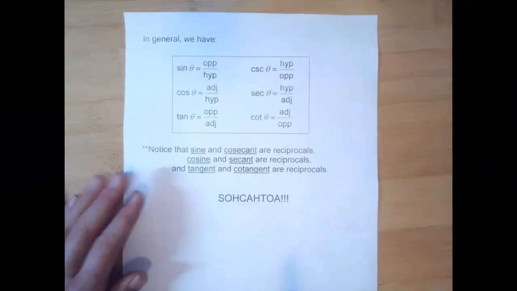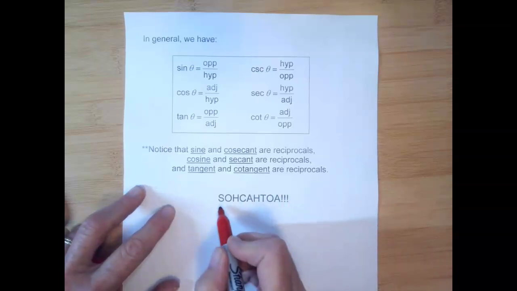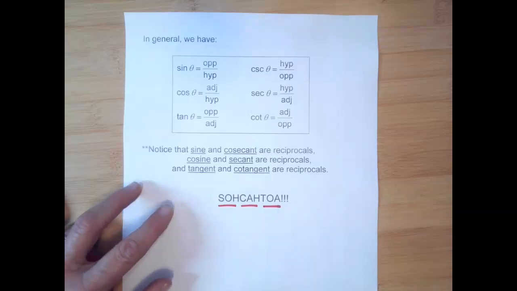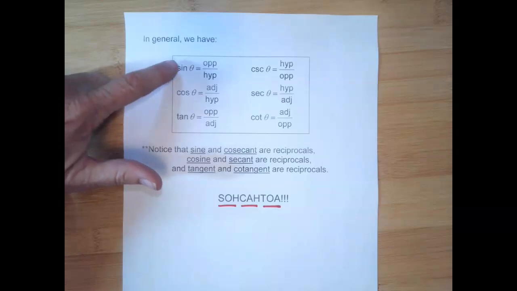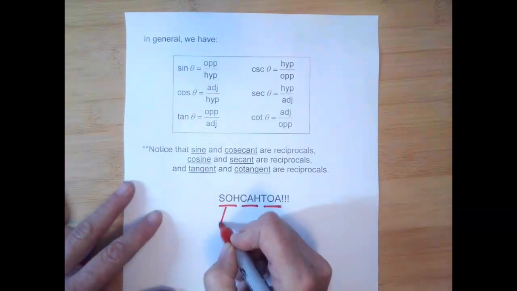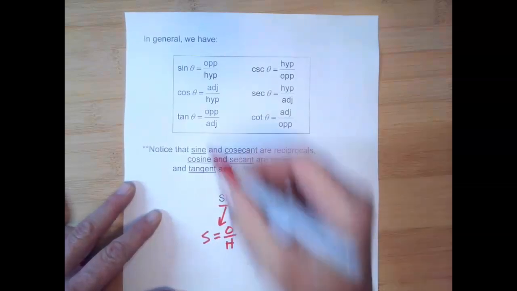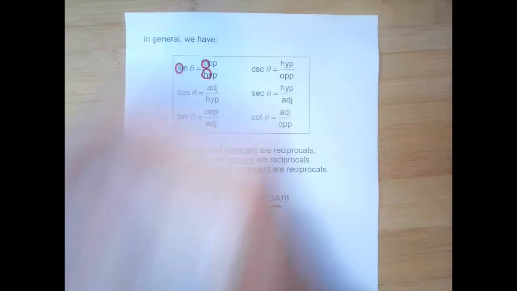I totally forgot to put this in the video when I was making it, so I'm going to add it here. SOHCAHTOA is a device that will help you memorize the definitions for sine, cosine, and tangent. This stands for S equals O over H, which is sine equals opposite over hypotenuse.